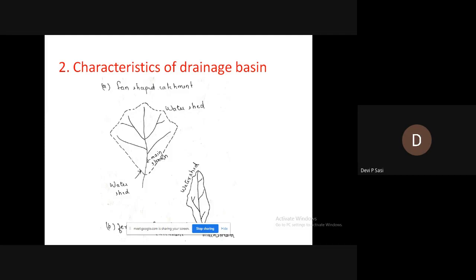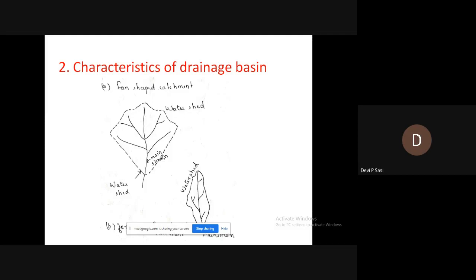Similarly, if the drainage basin is located at high altitude, it receives more precipitation and hence greater is the runoff.